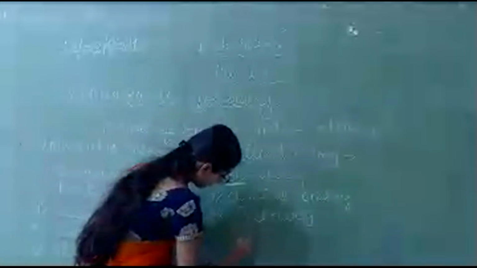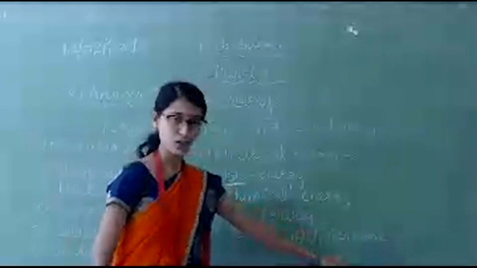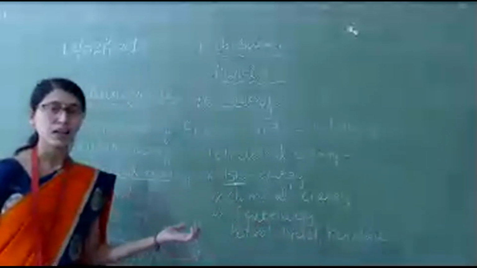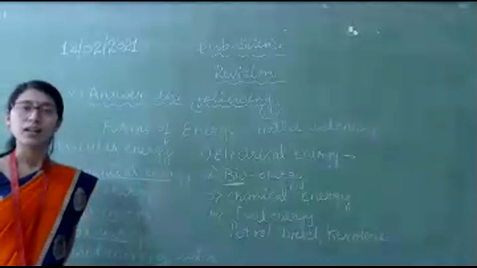Fuel energy: petrol, diesel, kerosene. These days we can see kerosene being used for cooking food. Petrol and diesel are used in vehicles to move from one place to another.